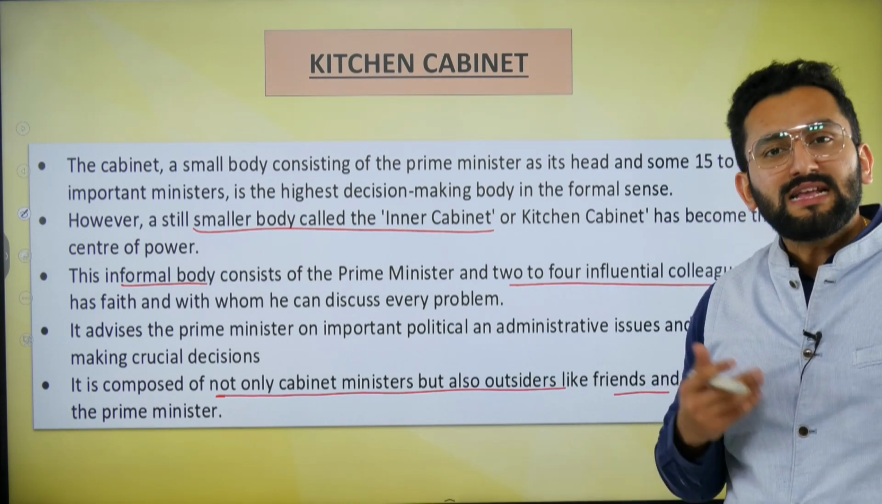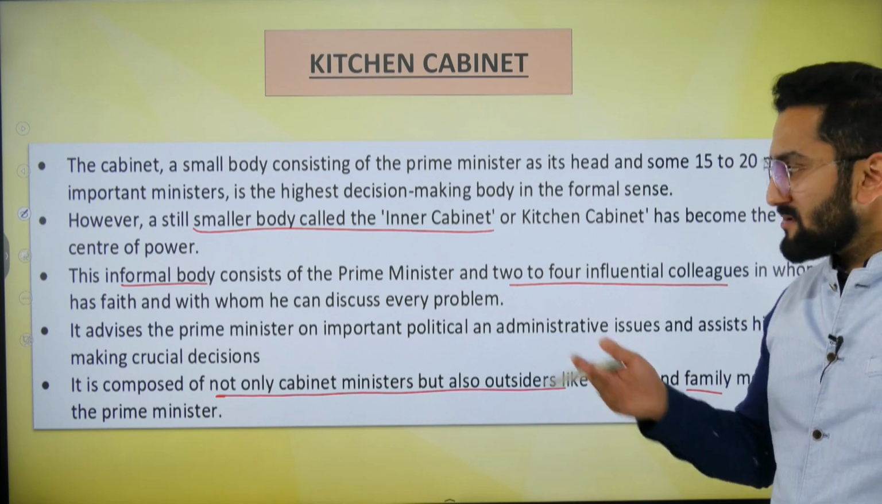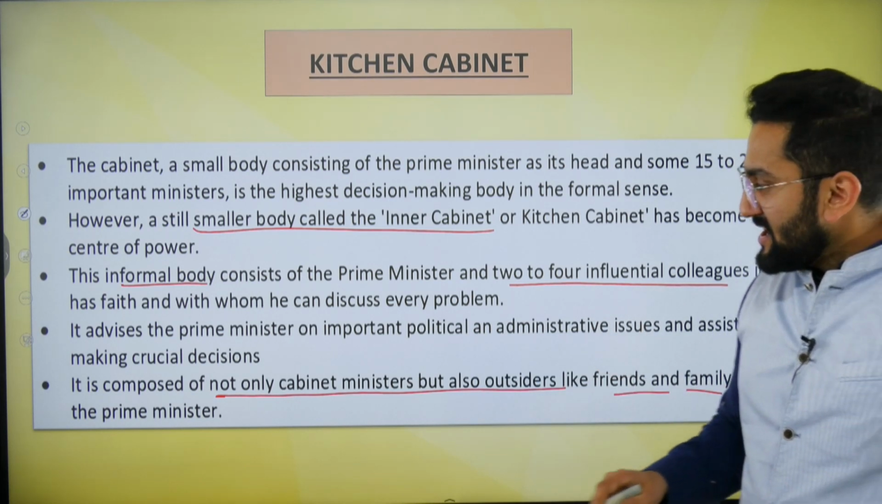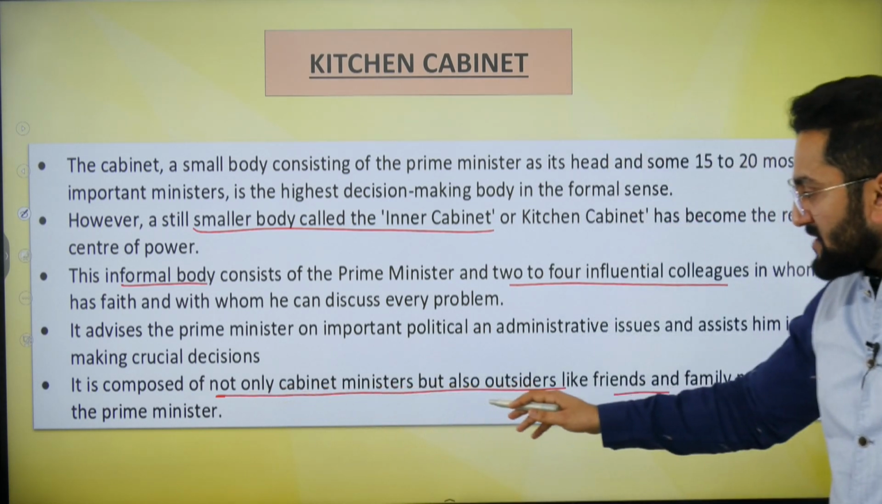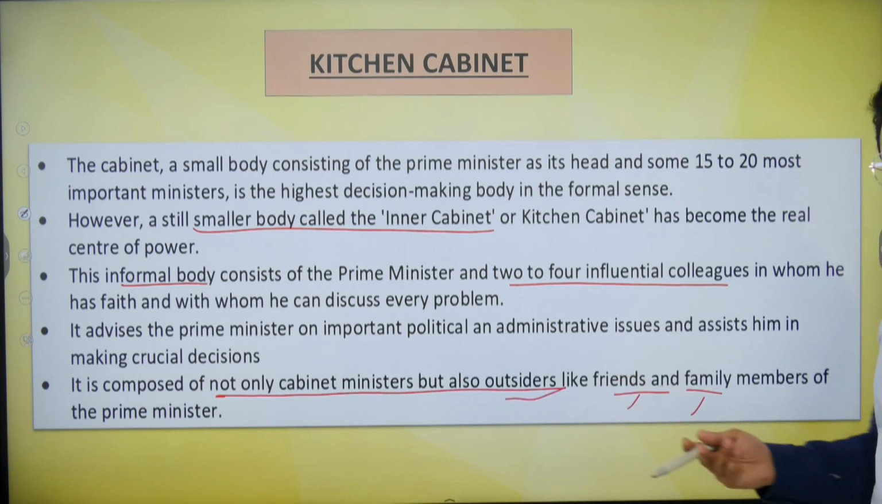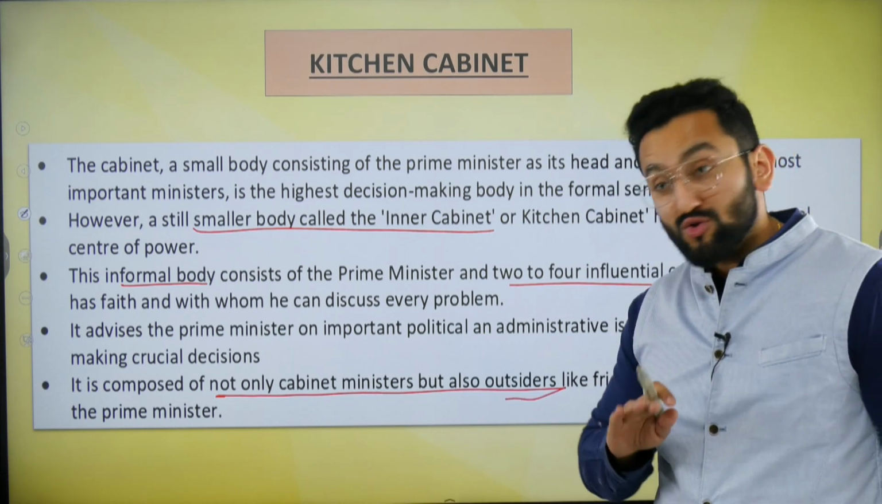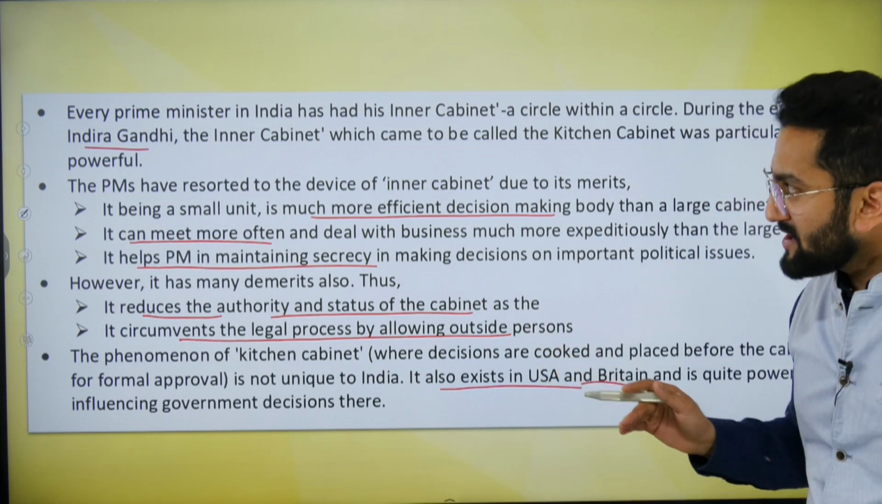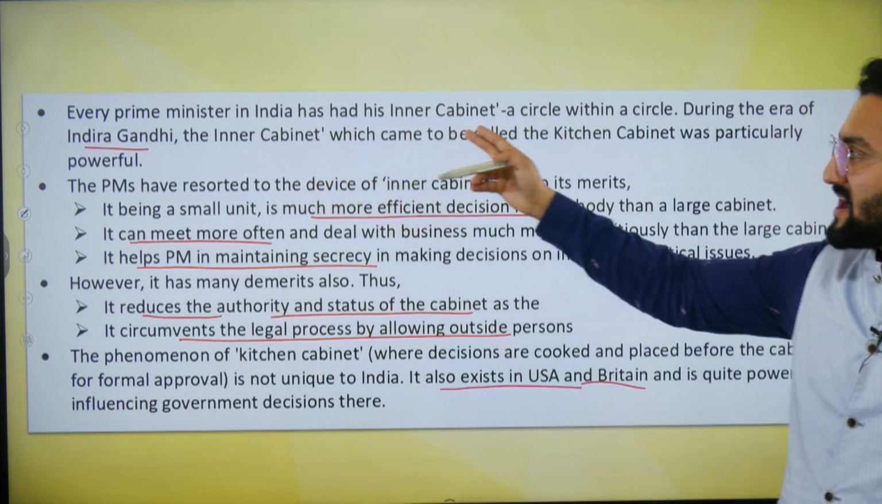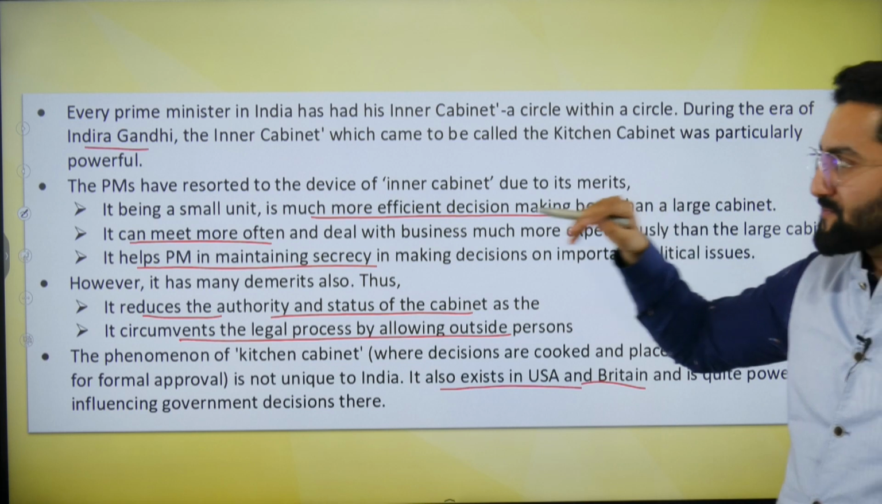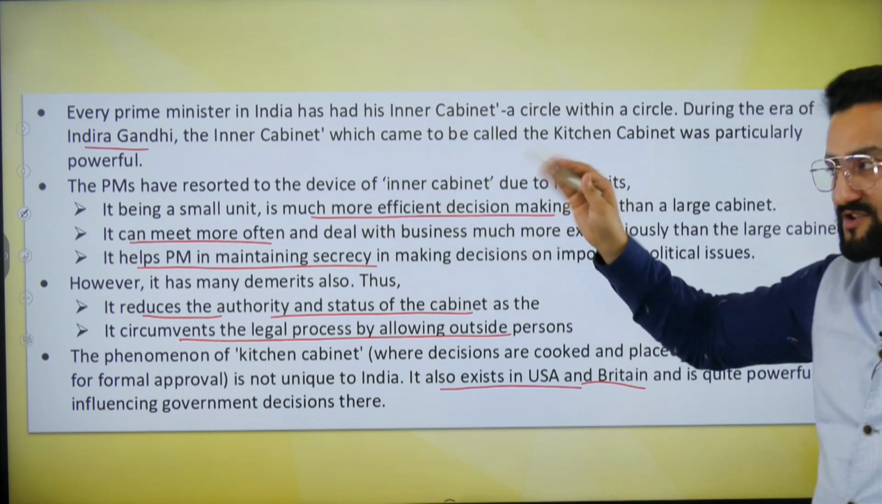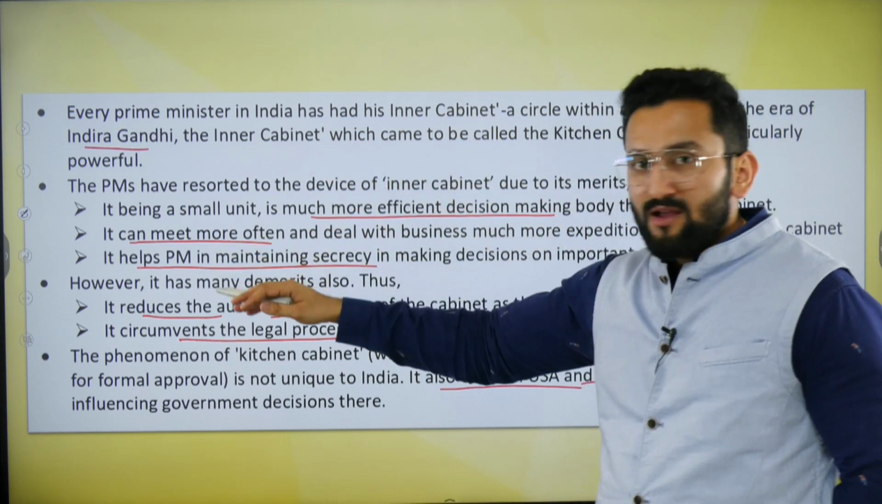Small body, it can easily be called by the Honorable Prime Minister, right? So it is composed not only of cabinet ministers but outsiders like friends and family members, who can also be part of the kitchen cabinet. This is not an official term, okay? Every Prime Minister in India has had an inner cabinet or circle. Indira Gandhi ji's inner cabinet, Rajiv Gandhi ji's inner cabinet, right?